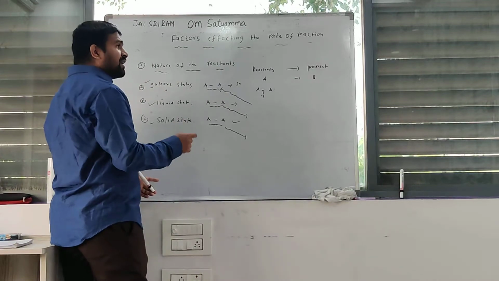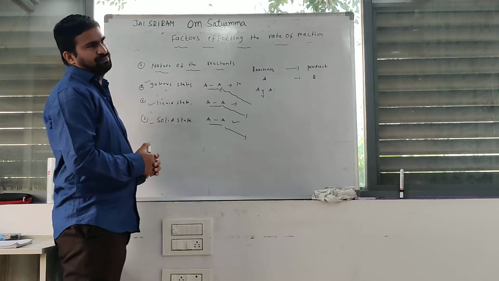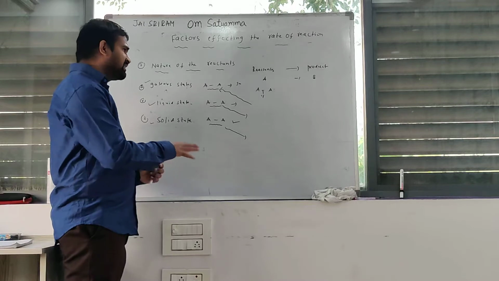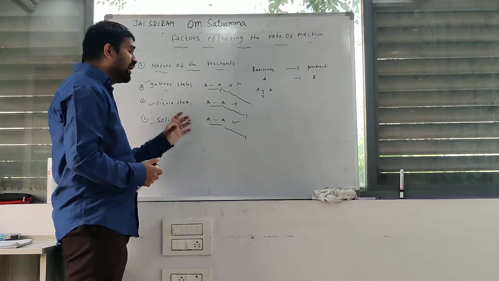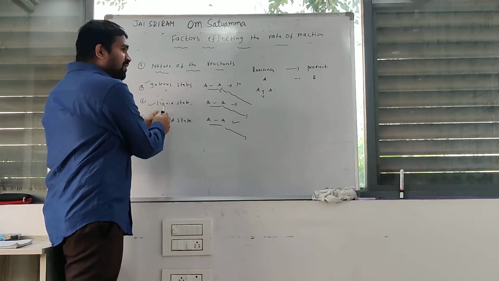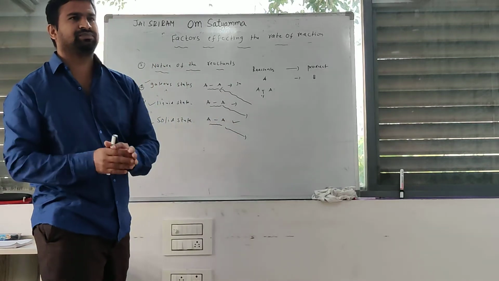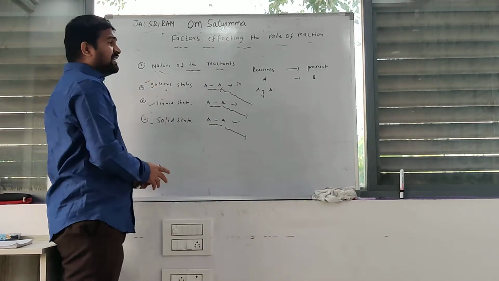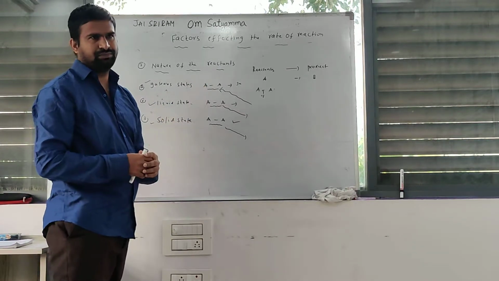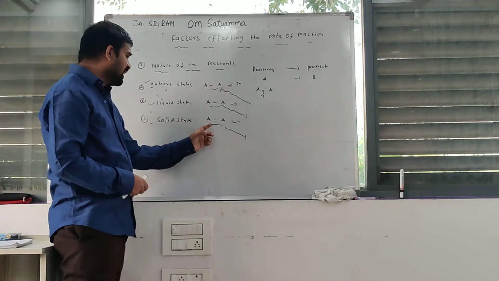Now if reactants have lower attraction forces, lower energy bonds, weak bonds, then they are easily broken and converted to products. Gaseous states have weak bonds between reactant molecules compared to liquid, compared to solid molecules.